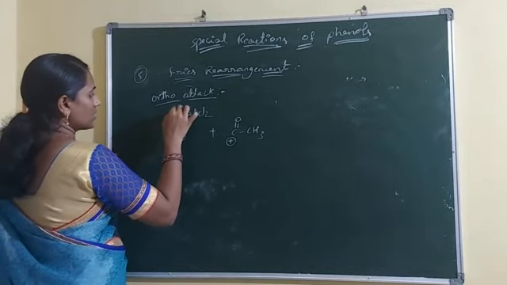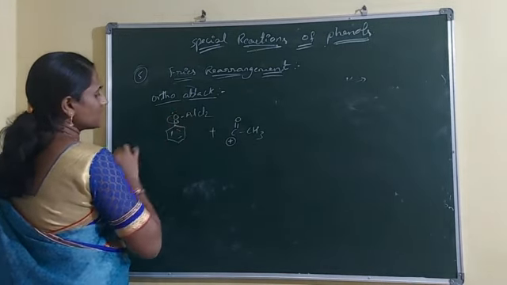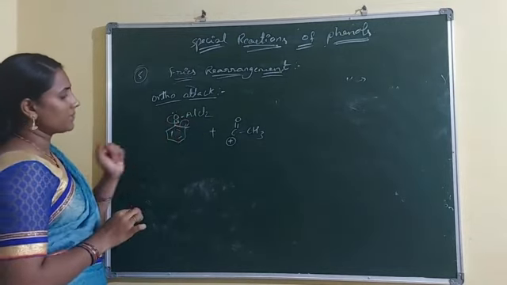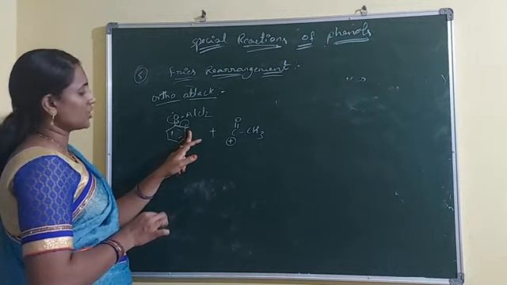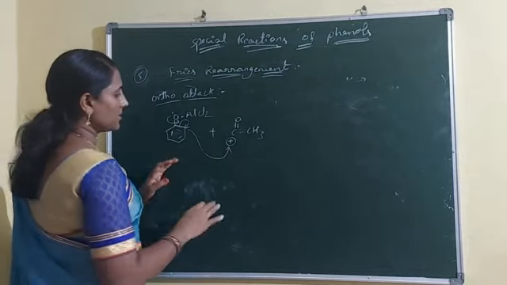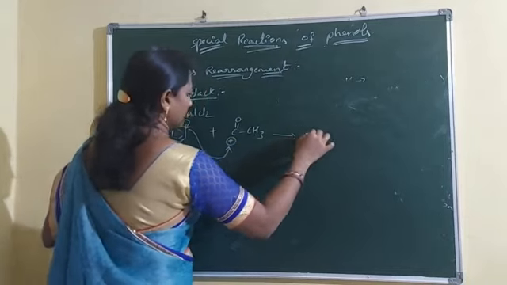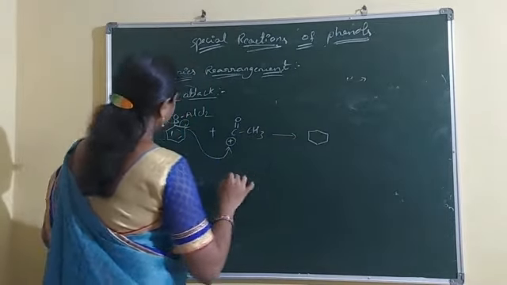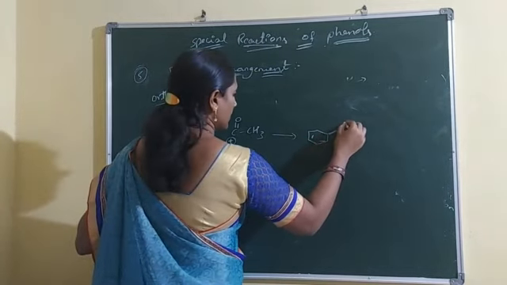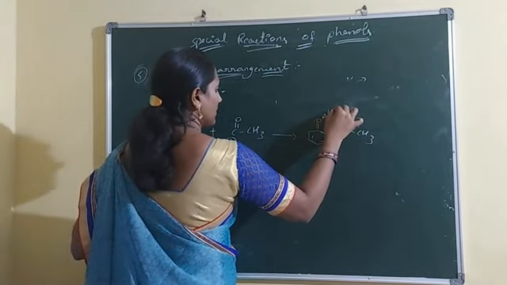Listen, this oxygen has two lone pairs of electrons. One lone pair shifts towards the benzene ring, and immediately one double bond shifts towards the ortho carbon. This ortho carbon has a negative charge. Immediately this negative charge bonds with the acyl carbocation. That means a new bond is formed between the acyl carbon and the ortho carbon. The new bond is indicated by thick lines, with C double bond O CH3 and AlCl2.